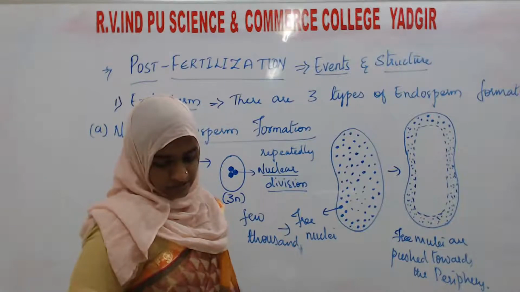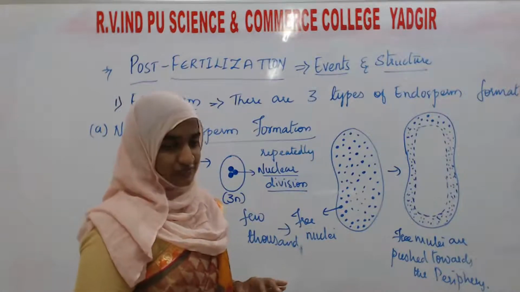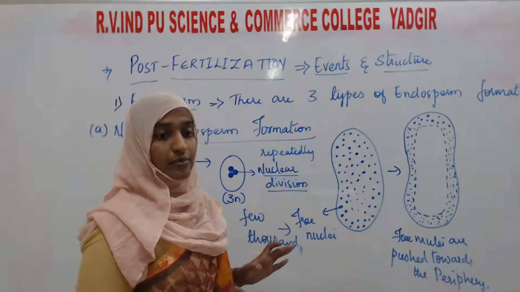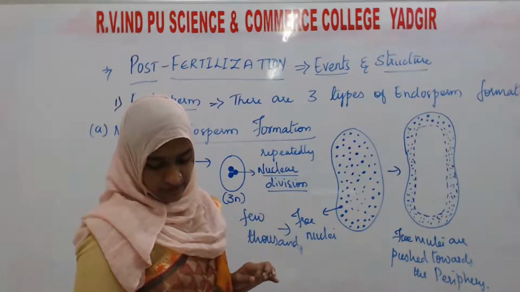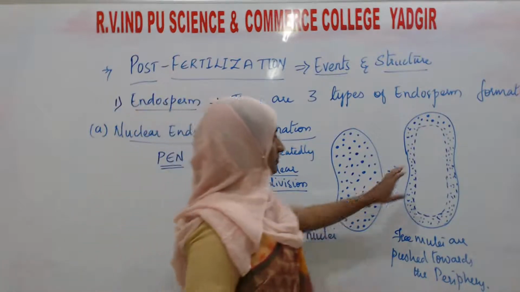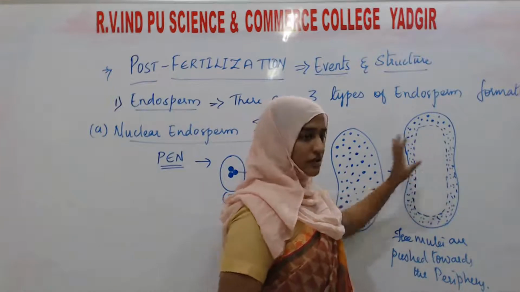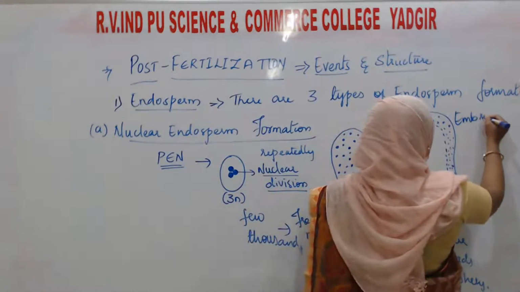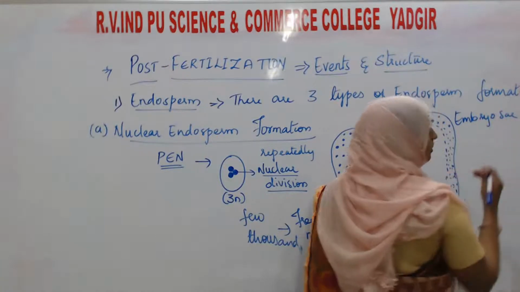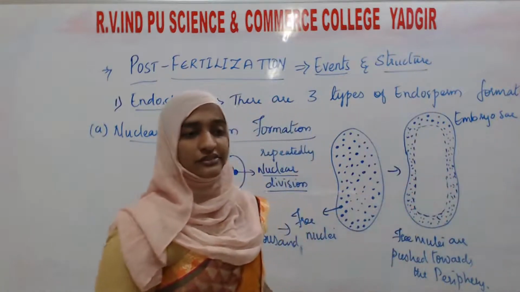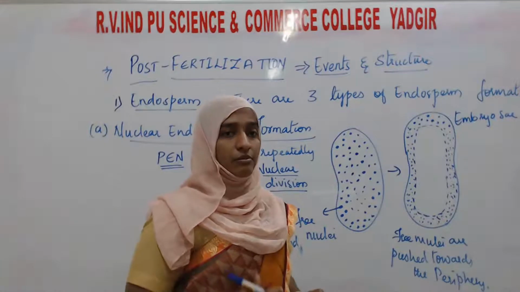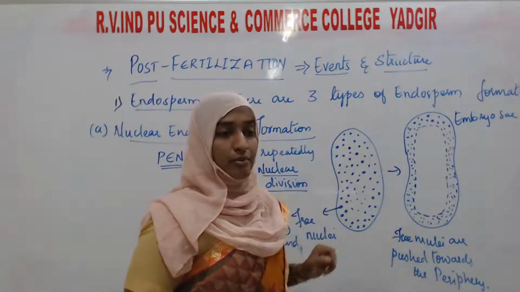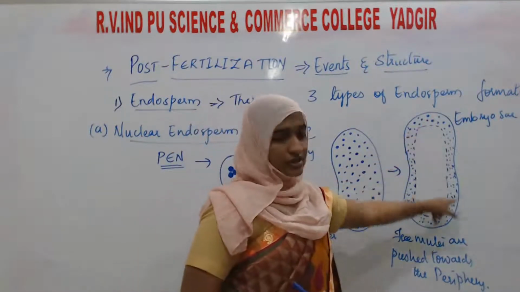Pushed towards the periphery of what? Of the embryo sac. See, all over this structure is the embryo sac. As I told you before, the endosperm provides nutrients to the developing embryo. So this is the embryo sac and these are the free nuclei.